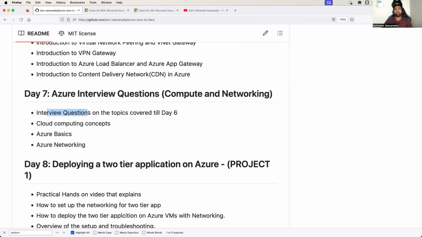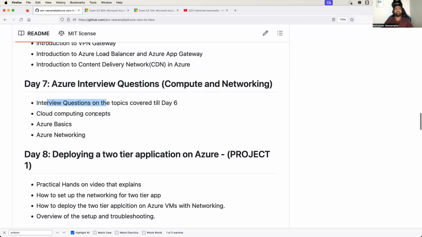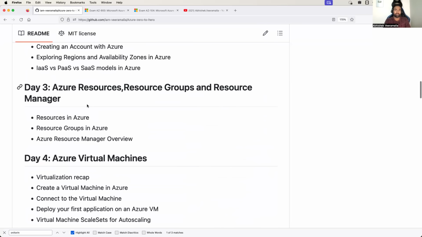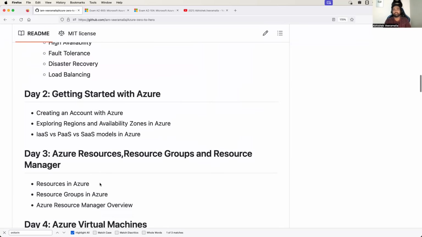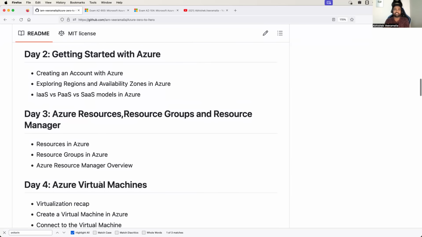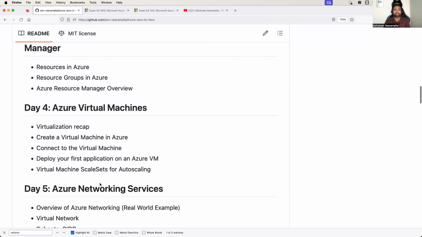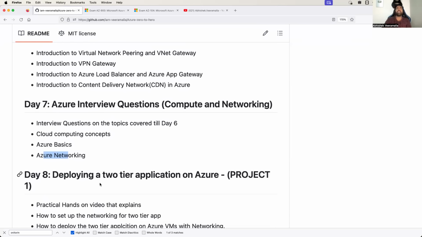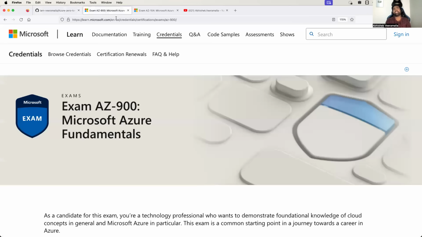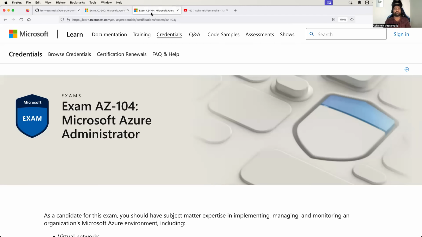So this will be interview questions till day 6, where the questions would be on the cloud computing concepts, Azure basics, and Azure networking. You might be wondering, Abhishek, why are you stressing a lot on the cloud computing basics, the compute resource with respect to virtual machines, and the networking services? Like I told you, this is very important from the interview point of view and also very important from the AZ-900 and AZ-104 point of view.